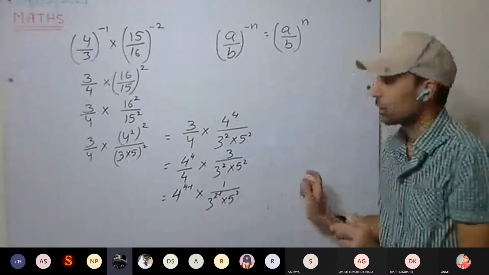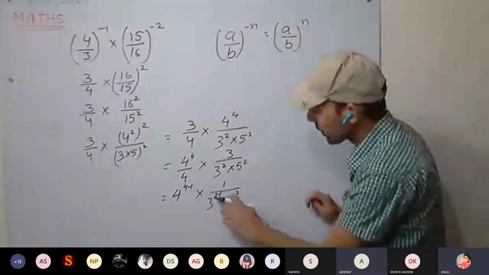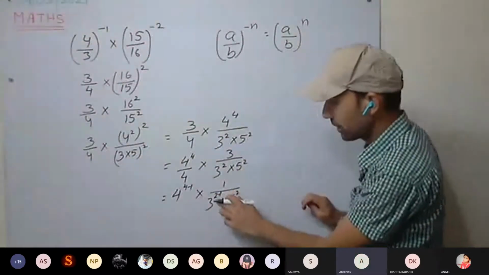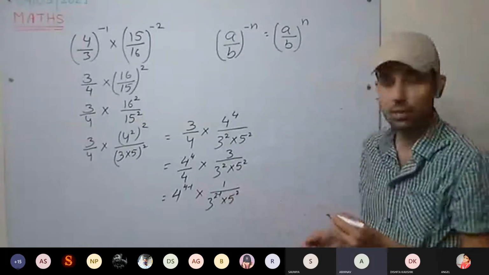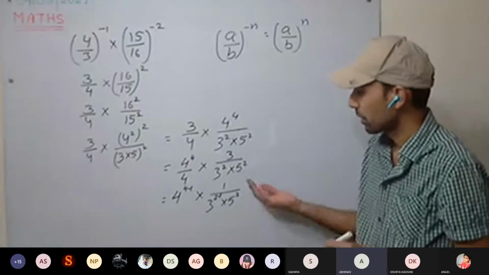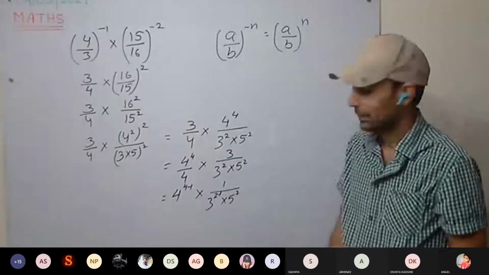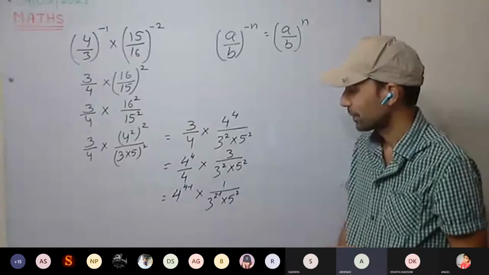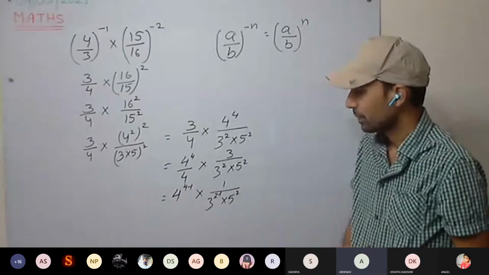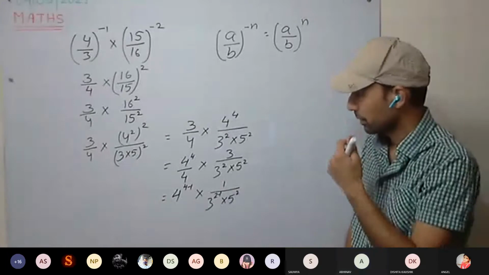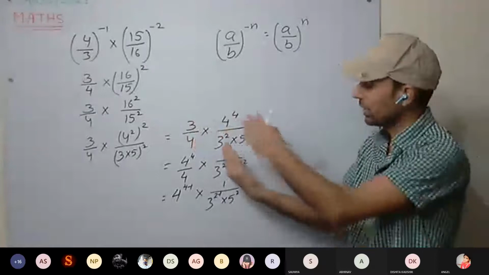There are other ways to solve as well. Sir, we can take 3 into the other side. You can take it, that's up to you. Sir, you wrote 4 raised to power 4 upon 4 instead of 3 upon 4, means we can shift. You can shift anywhere, you can put it anywhere, it doesn't matter.